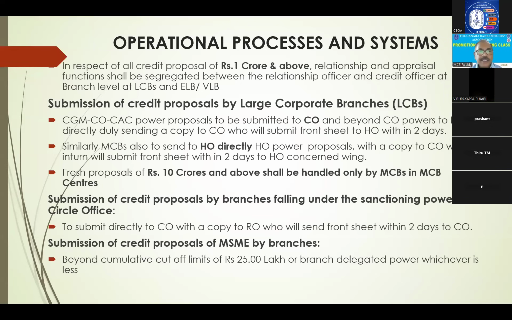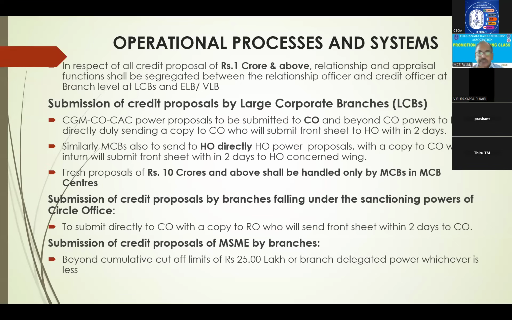This is submission. Similarly, MCBs also, if any HO power accounts are there, mid-corporate branches, they have to send the proposal directly to HO, copy to circle office. Circle office will send a front sheet, we call, within 2 days to head office. Front sheet means important figures and also its recommendations will be there. And fresh proposals of 10 crores and above shall be handled only by MCBs wherever MCB centers are there.